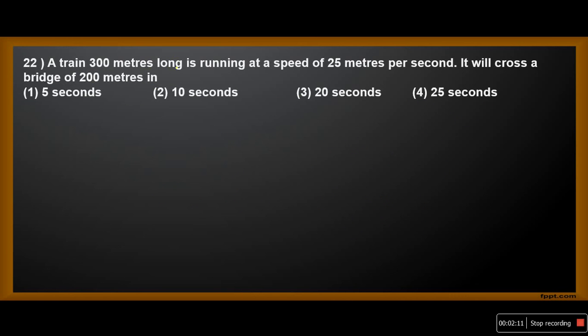A train 300 meters long is running at a speed of 25 meters per second. It will cross a bridge of 200 meters in?